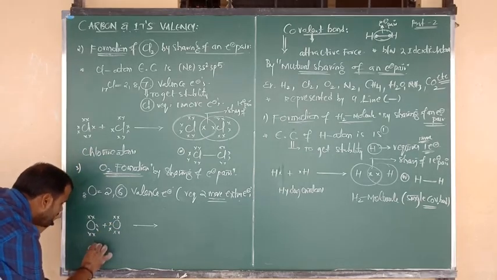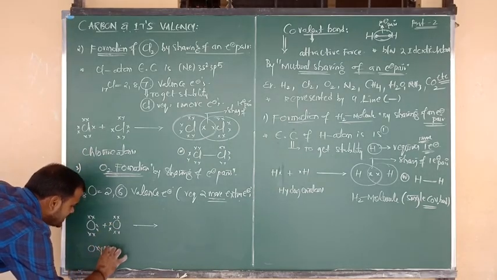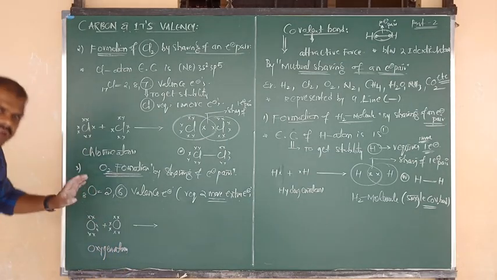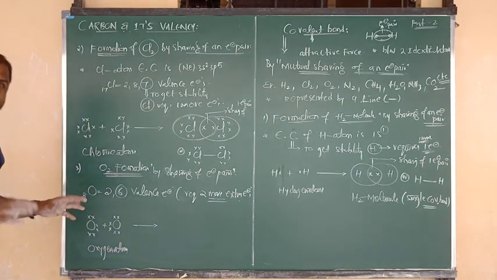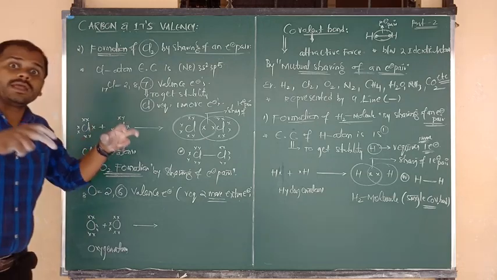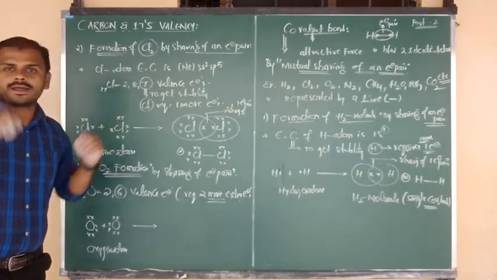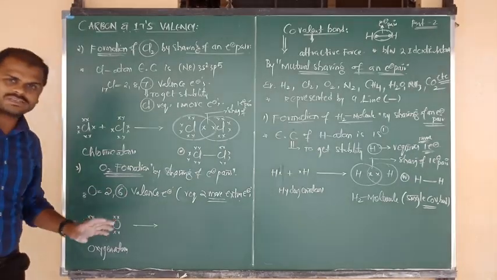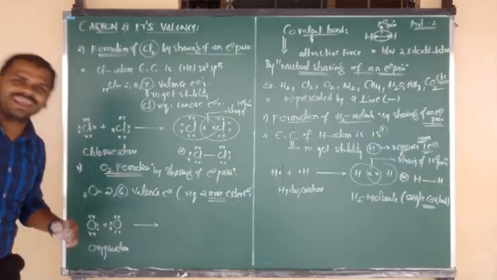So there are 2 oxygen atoms, each having 6 valency electrons. To gain stability, they require 2 more extra electrons. For that purpose, each atom of oxygen shares 2 electrons.